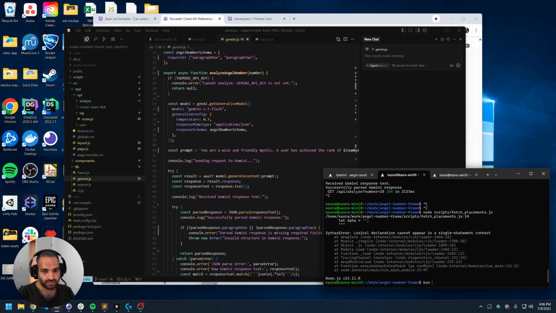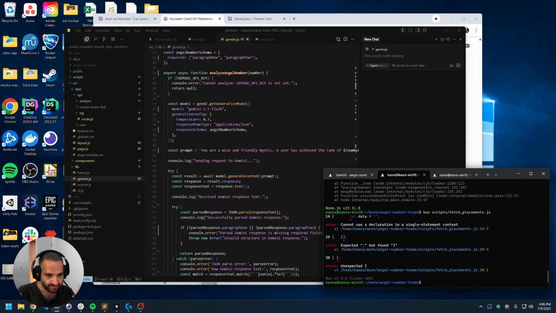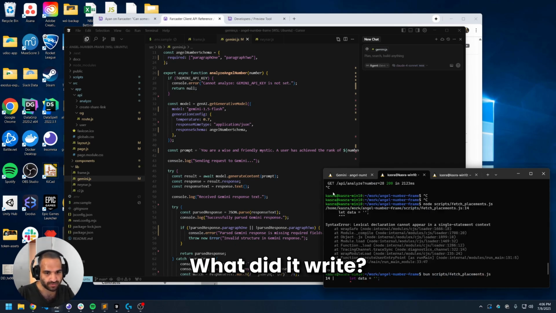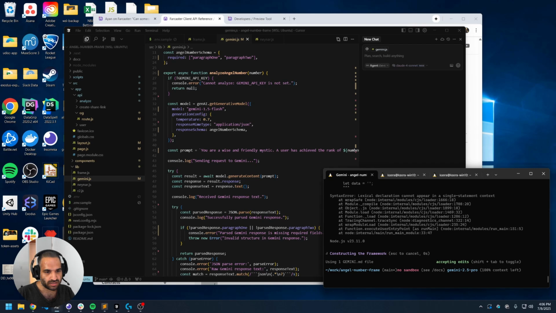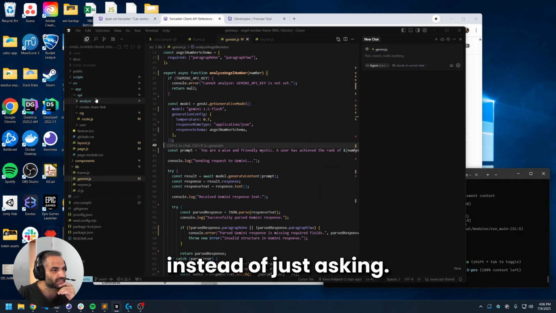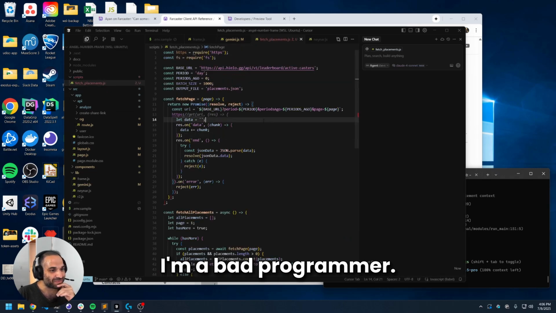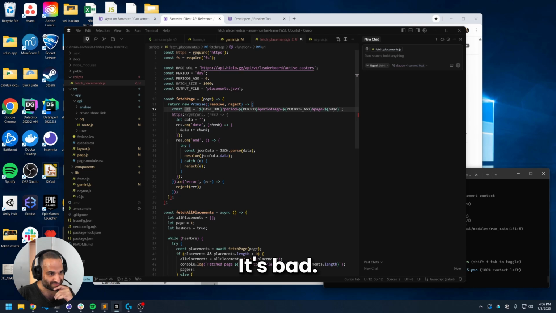What the fuck? What did it write? Let's look at what it wrote. Instead of just asking, I'm a bad programmer. Oh, yeah, it's bad.